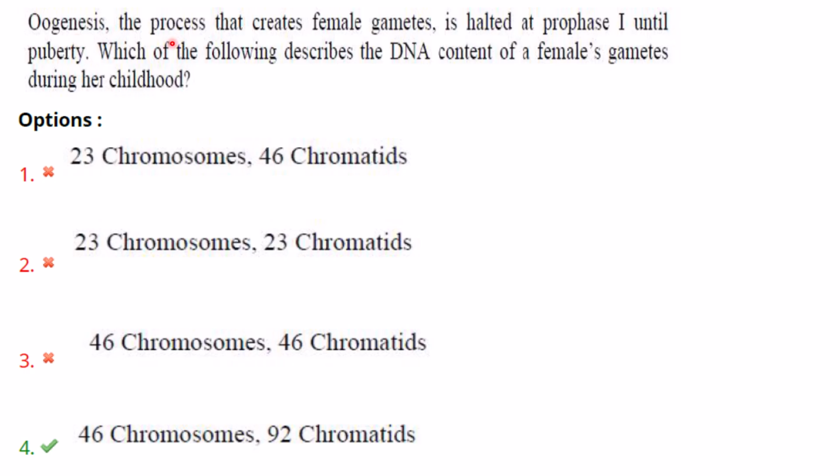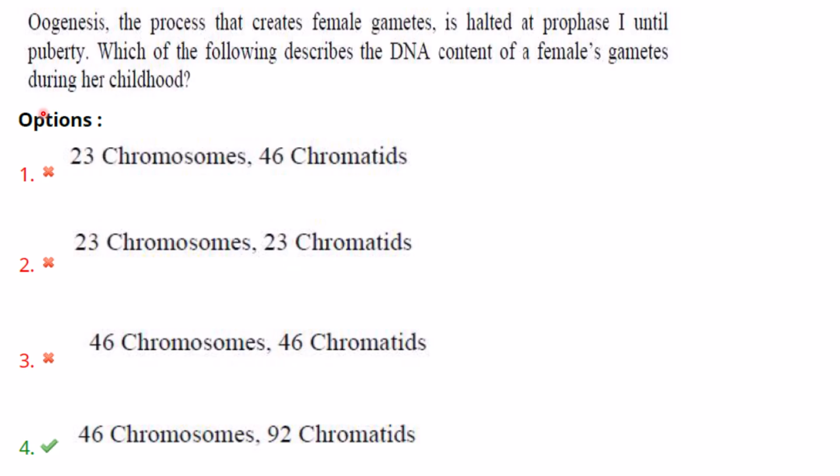Then oogenesis. The process that creates female gametes is halted at prophase 1 until puberty. Which of the following describes the DNA content of the female's gamete during her childhood? So oocyte is an immature egg and it is halted at prophase 1 of meiosis. Okay. So the chromosome has replicated and it has got 2N DNA content. Chromosome has replicated during the S phase. So it has 2N DNA content.